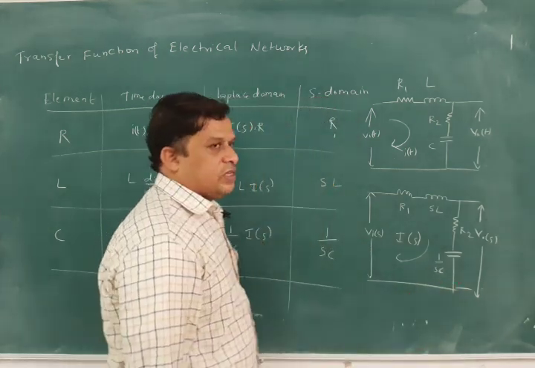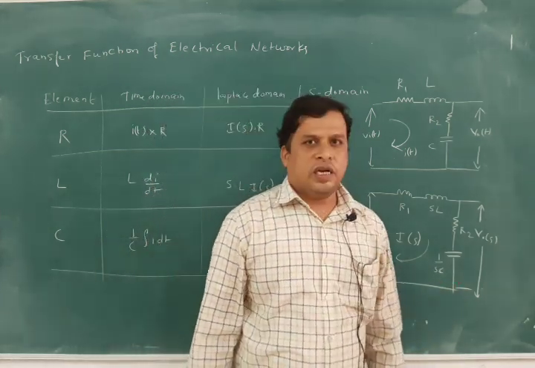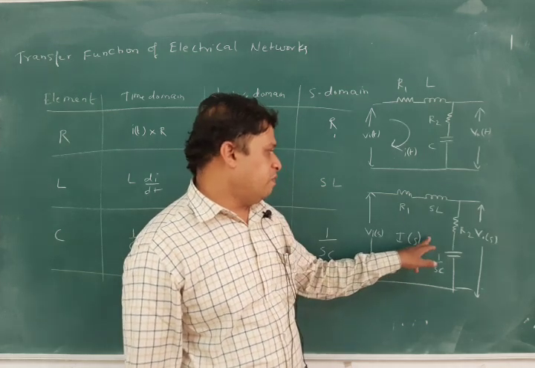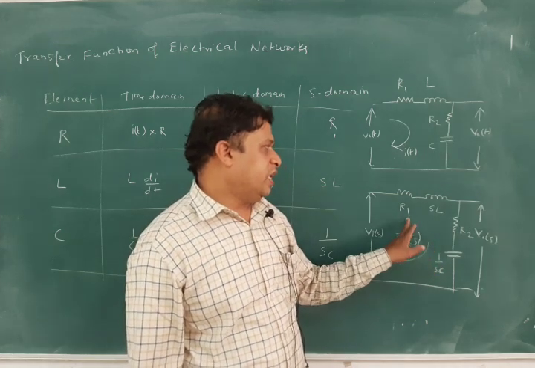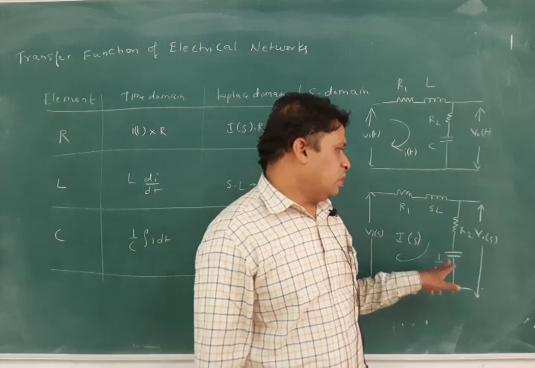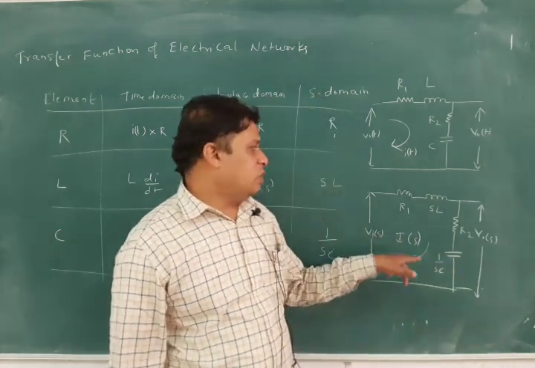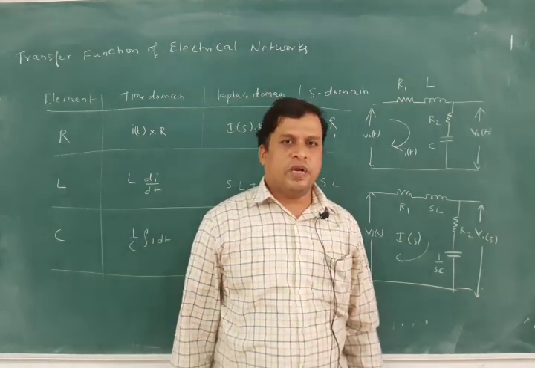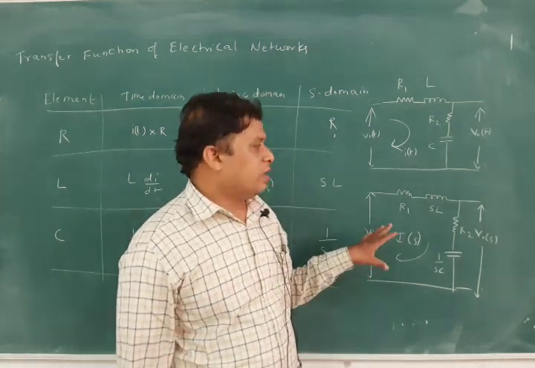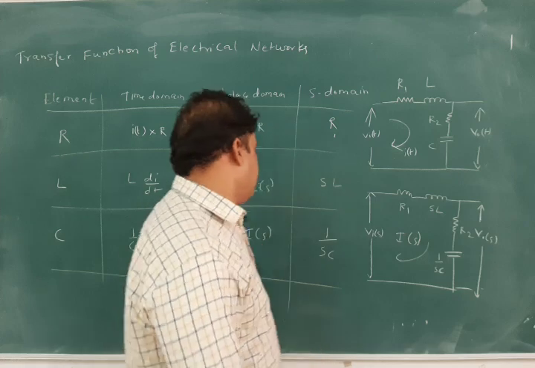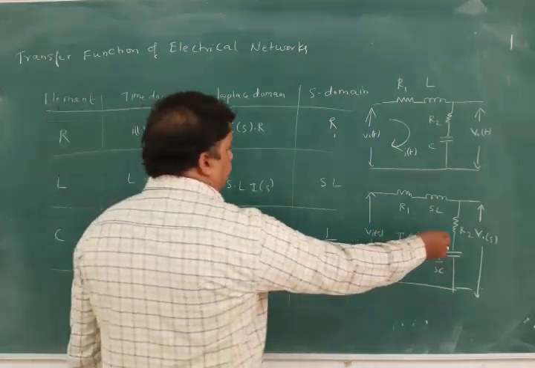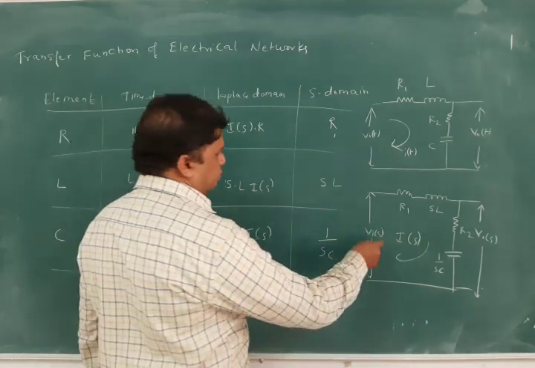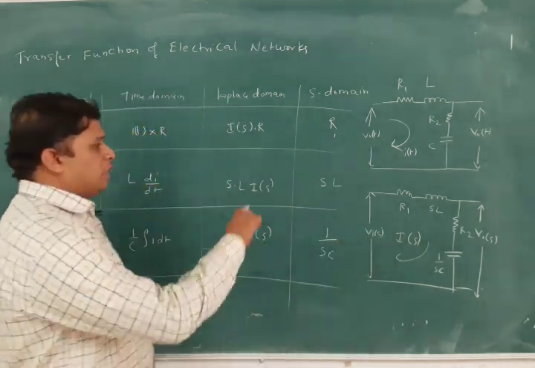So it will be easy for us to write the formula for this, and we can apply KVL easily, where the elements will be R1, SL and 1 by SC. Therefore we can find how V0 of S by Vi of S is the transfer function of this particular circuit or network. Okay. Now we will see how V0 of S by Vi of S becomes the transfer function. We will deduce the transfer function by applying KVL to that loop.